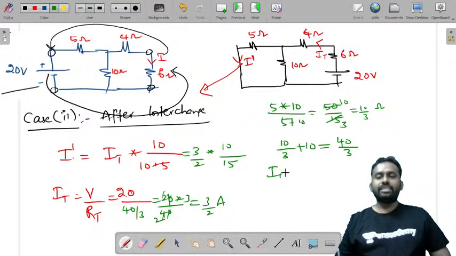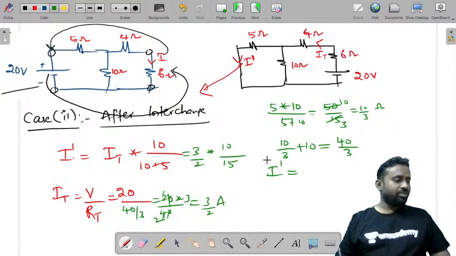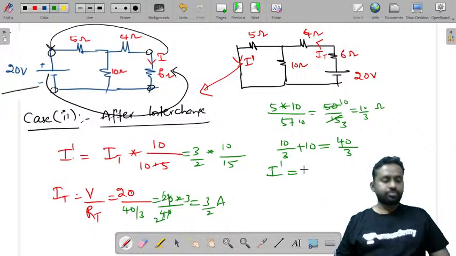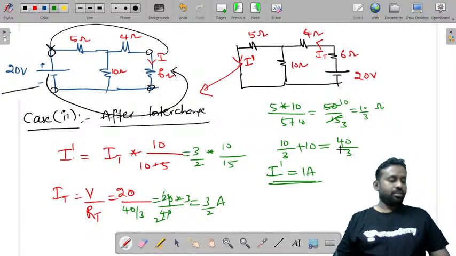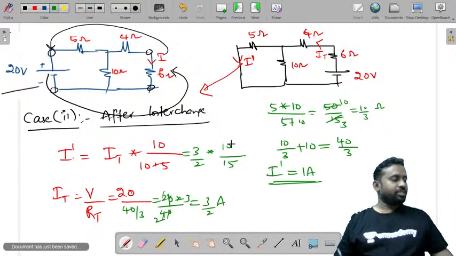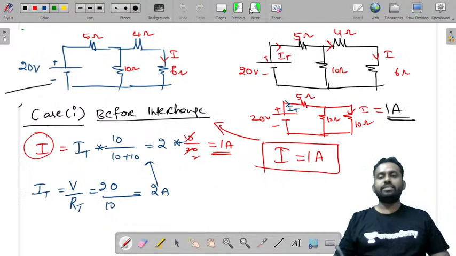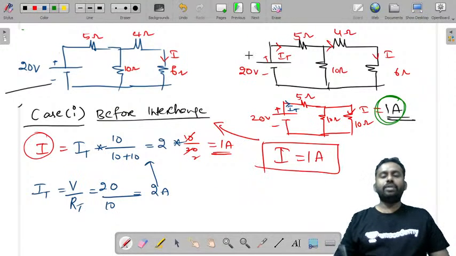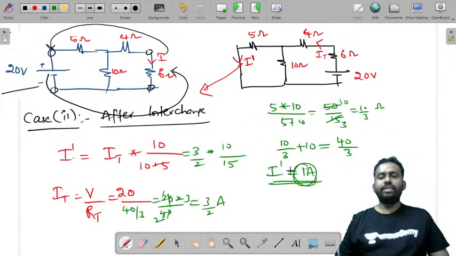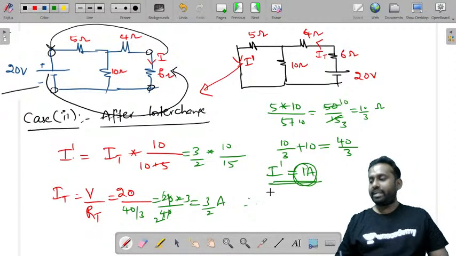Then you will get I dash. What is the value of I dash? When you interchange, the value of current will be the same, 1 ampere. If you take the ratio of responses, that doesn't matter. Here 1 by 20 is the same and 1 by 20 is the same, therefore the reciprocity theorem is verified.